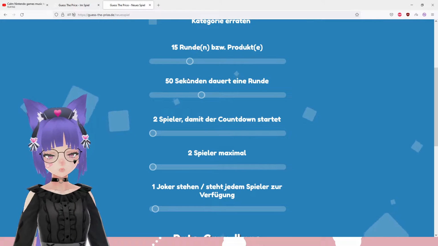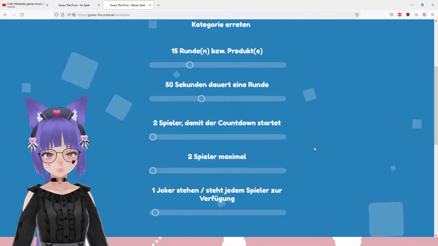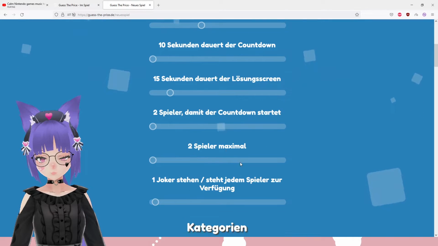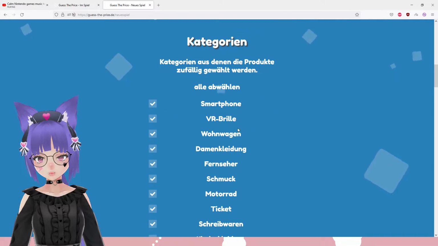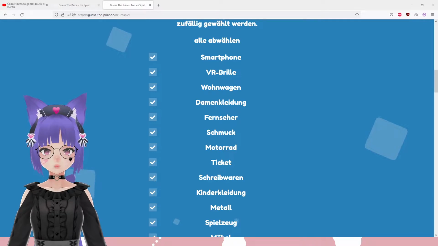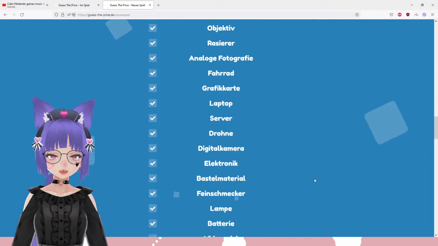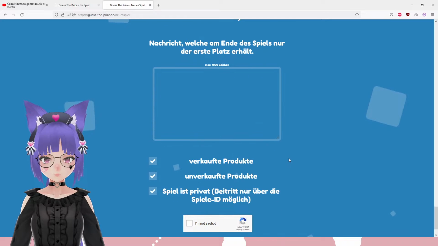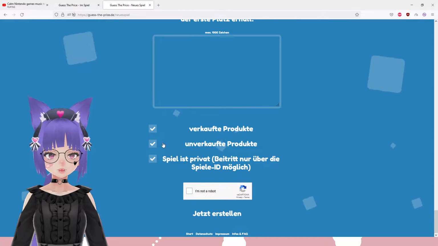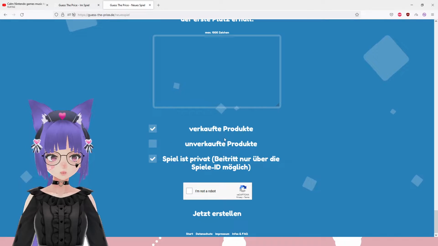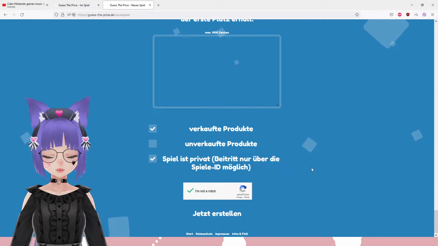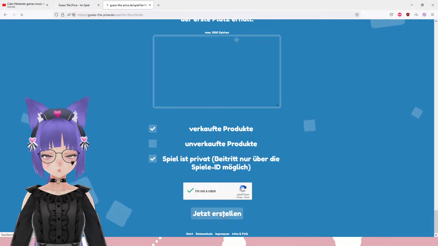You can change the rounds, you can change how many seconds the round stays, and you can also do the categories. Like you can go here, and if you don't want to guess the price of female clothing, you can turn this off, you can turn that off, and everything else. And I'm just gonna open up the lobby so I can play with myself. And you can also change if it got sold or not, because I kind of want to only do sold ones, because if you do also unsold ones, there could be someone who sells their panties for 50,000 bucks, and obviously you would not be able to guess that.